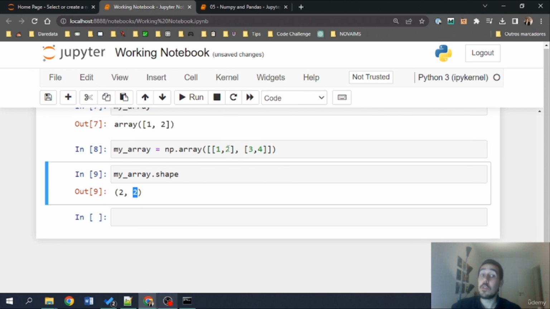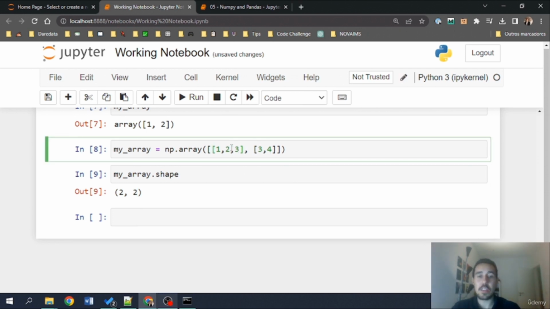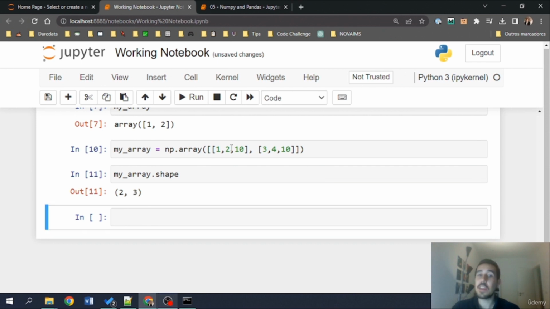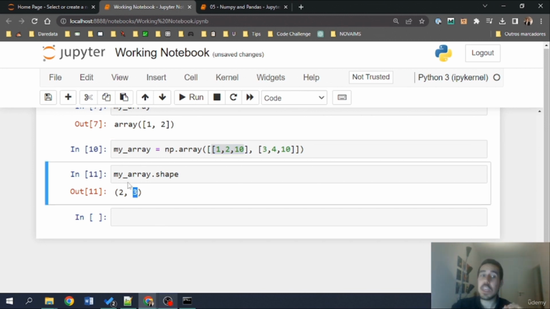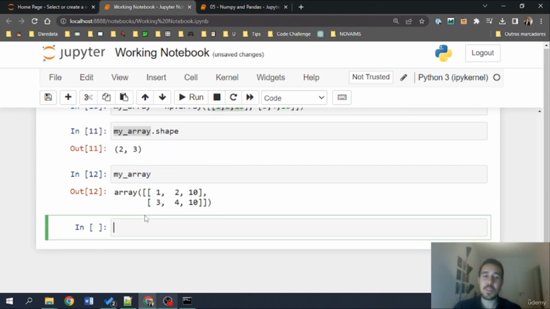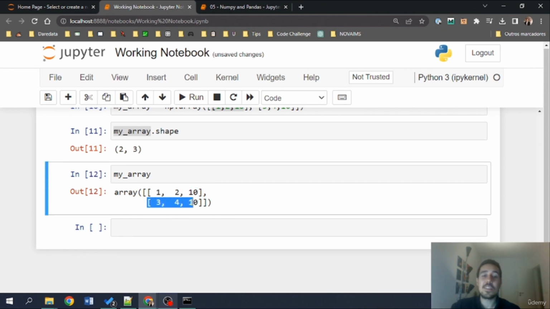2 and 2. For example, if I add a 10 and a 10 here, and now run shape again, basically the second dimension, which is the columns of this array, contains 3 elements. So let's now see our array. This created a shape similar to a 2-dimensional table, right, with rows and columns. Look, these are the rows, 1, 2, 10, and this is also the second row, and these are the columns, 1, 3, 2, 4, 10, 10.